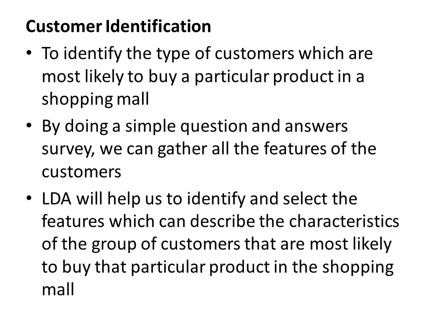Linear discriminant analysis will help us to identify and select the features which can describe the characteristics of the group of customers that are most likely to buy that particular product. In this way, the customer is identified by using linear discriminant analysis.